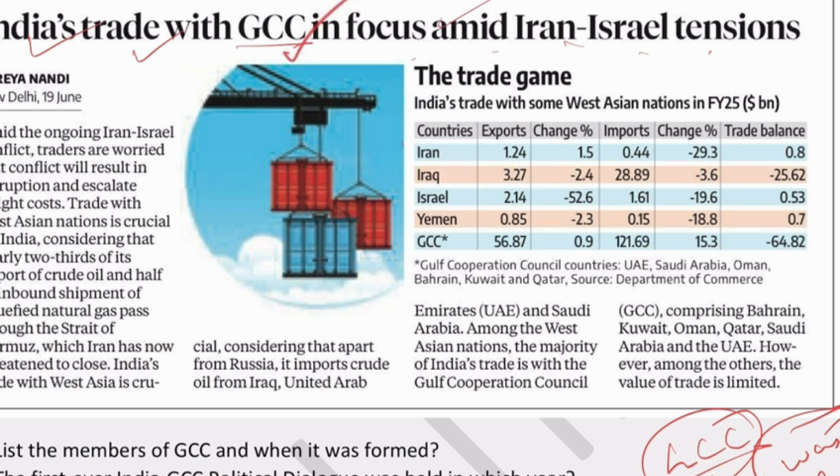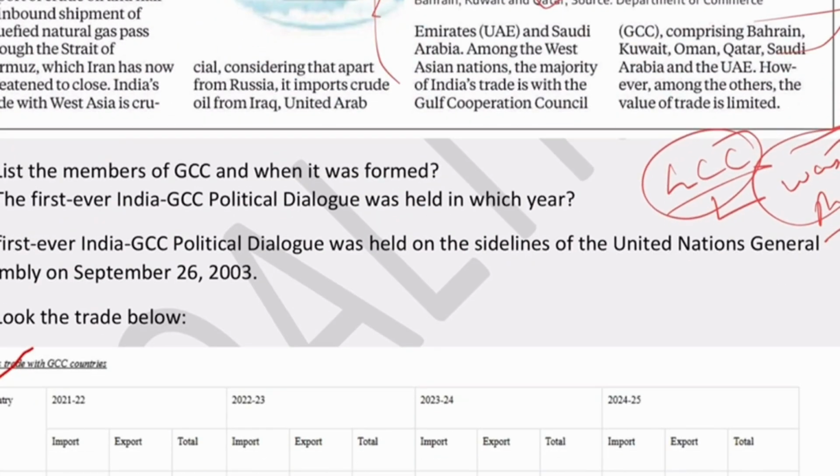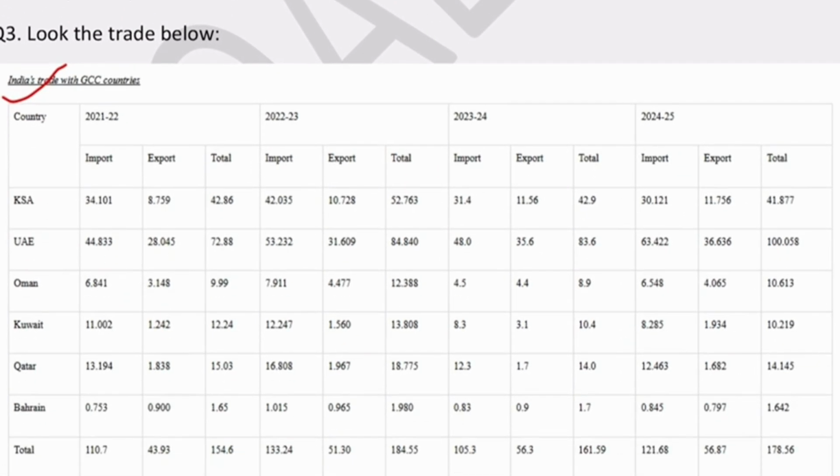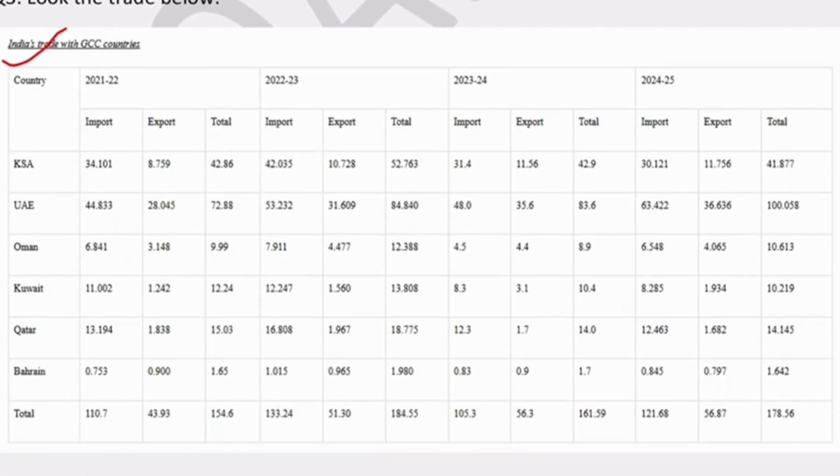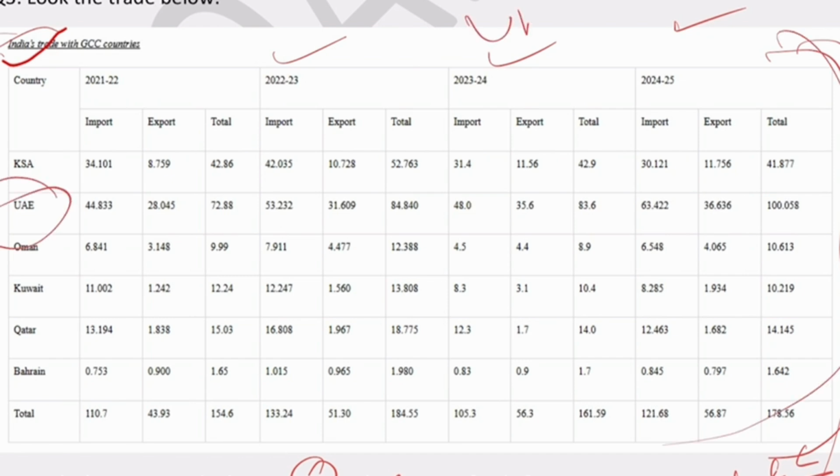But when we see the trade, इस article में trade बहुत अच्छे से mention नहीं था हर country का. So we have picked from the Ministry of External Affairs website, और वहाँ से we picked the latest data. Now from this data, you can see the trade with the GCC, which is the largest trading GCC partner. If you read here, you can find the UAE is the largest trading partner.